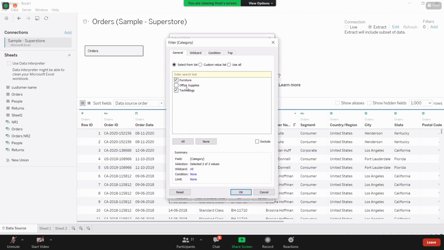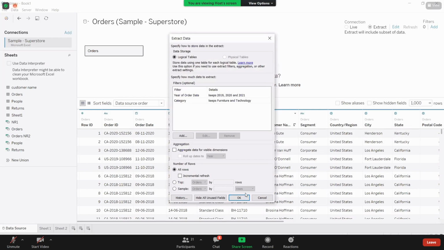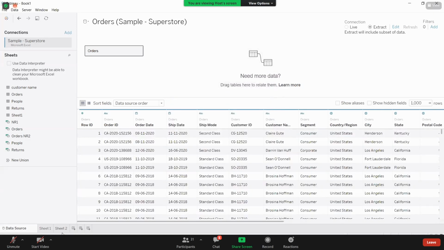I don't need to analyze anything related to office supplies. Obviously, if you take out the unwanted data and only get the required data, it will help you improve the performance. Even the size of the data will reduce, right? Now I applied some filters on the extract.